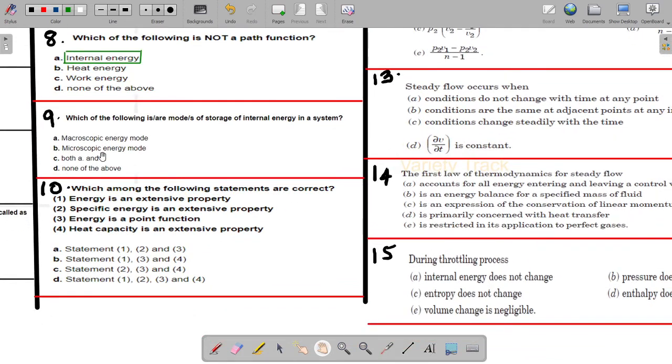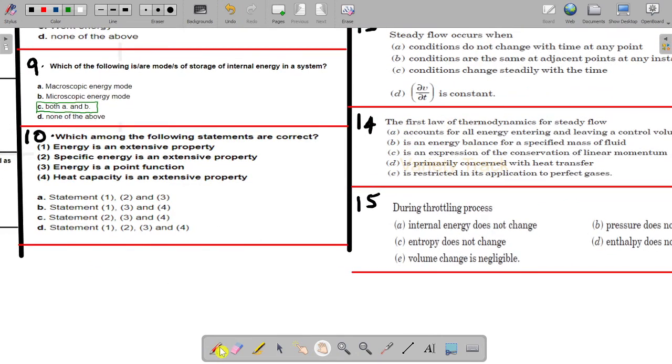For the ninth question, we are going to discuss which of the following are modes of storage of internal energy in a system. Whether it's a microscopic energy mode or a macroscopic energy mode, these two modes are modes of storage of internal energy in a system. So both of these are correct. We can write both A and B.